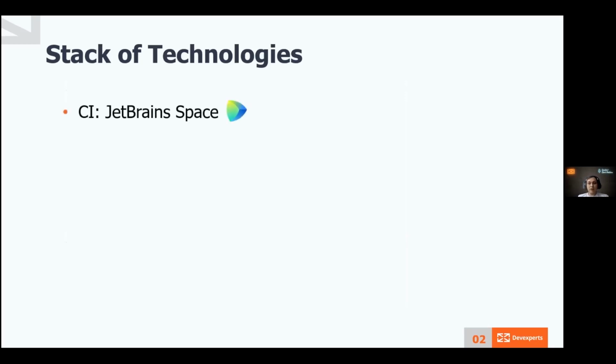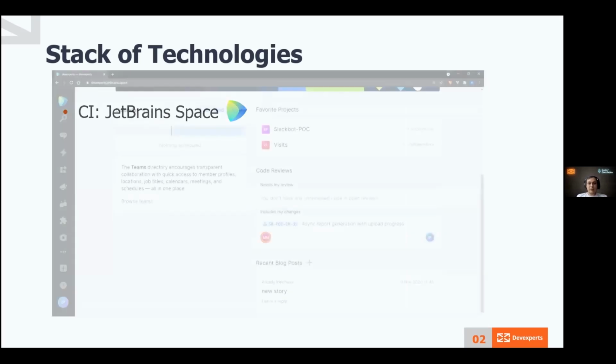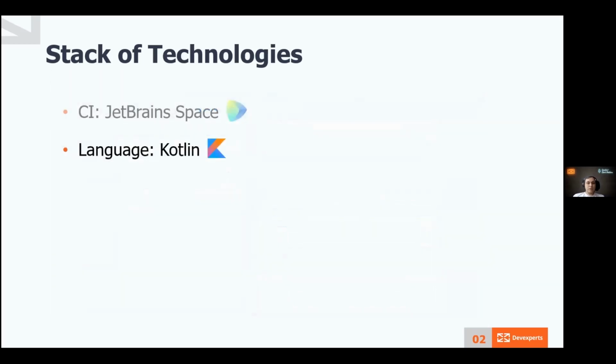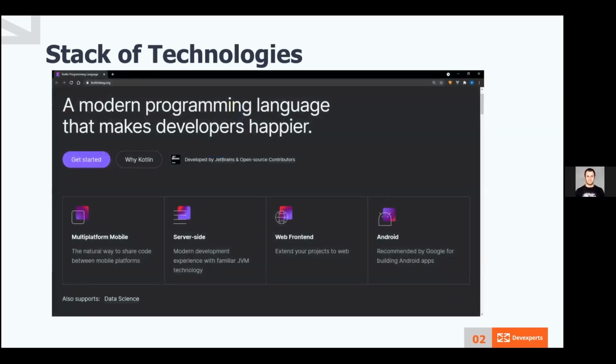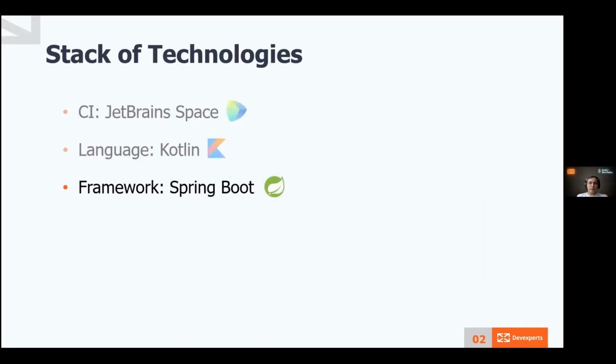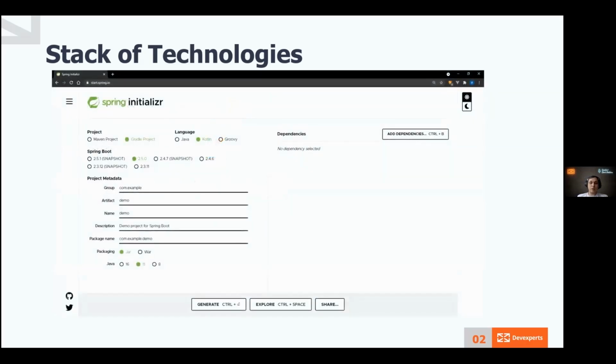So what did we use to implement it? If we want to try a new thing with development itself, why wouldn't we try a new CI tool? We saw something new JetBrains announced and decided to try this thing. As for language, we decided to choose Kotlin because it attracted me the most. Kotlin is interoperable with Java, so you can use everything you use with Java.